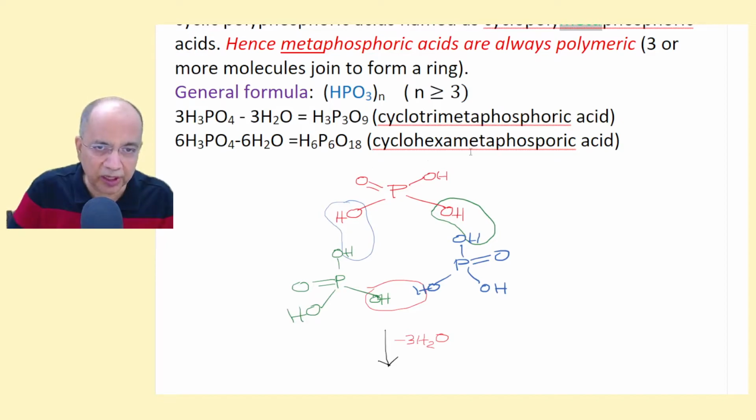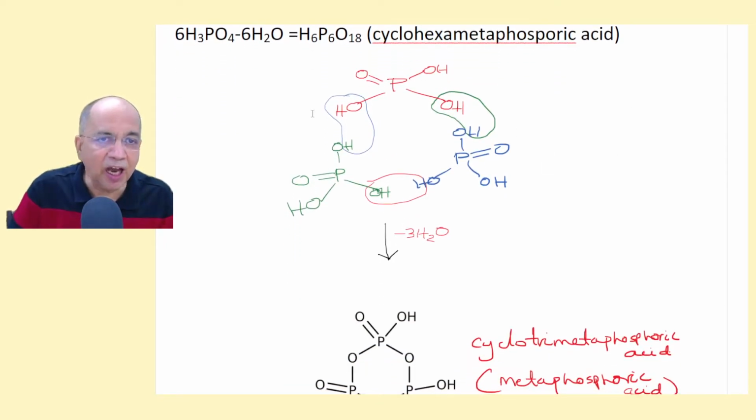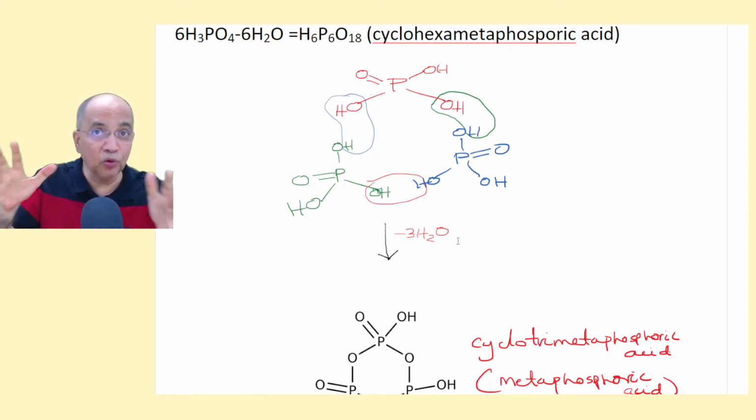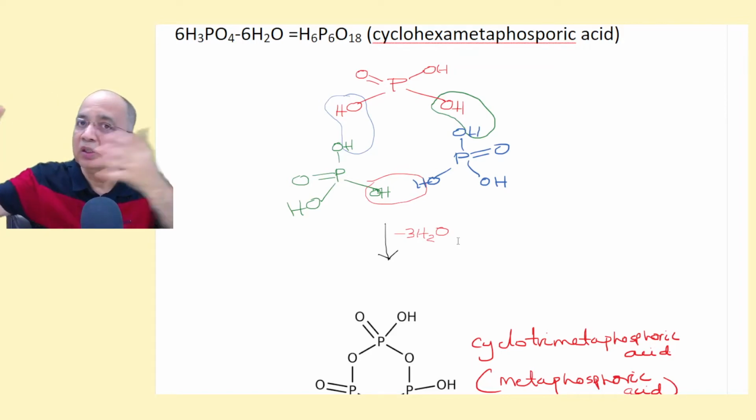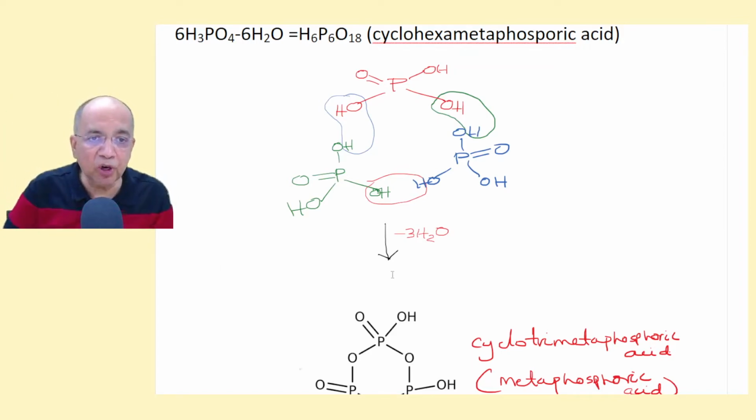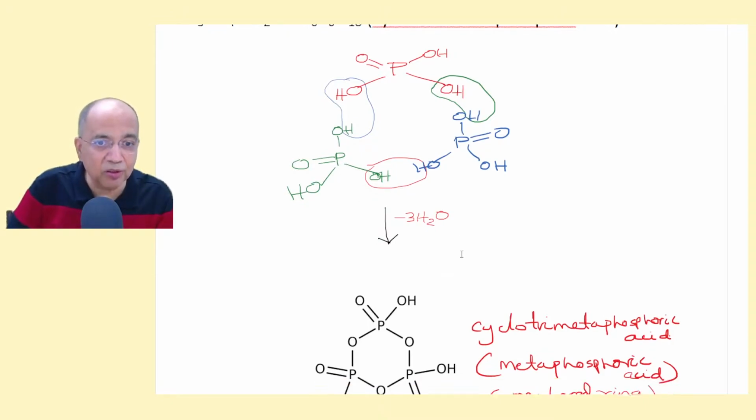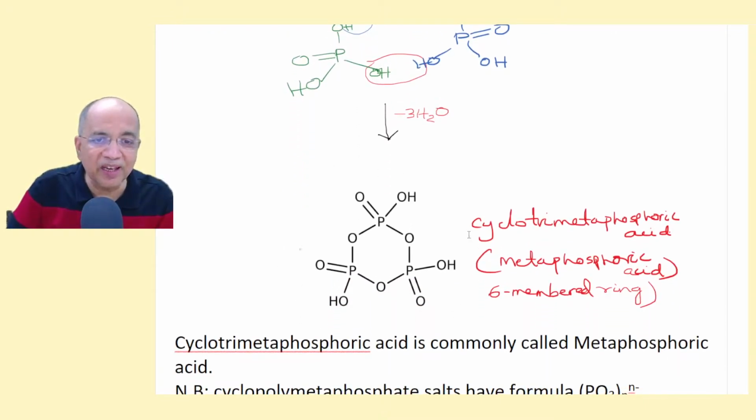This is cyclohexametaphosphoric acid. Now I have shown you how 3 orthophosphoric acid molecules condense. I told you meta and ortho differ only in the water content. Ortho contains more water, meta contains less water. So 3 molecules remove 3 molecules of water to give you this cyclic metaphosphate or cyclotrimetaphosphoric acid.